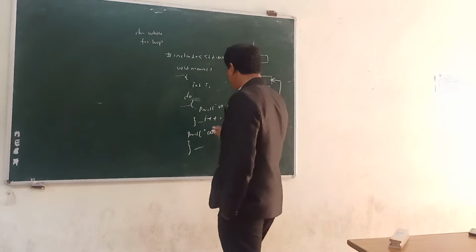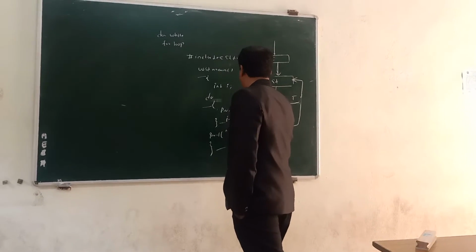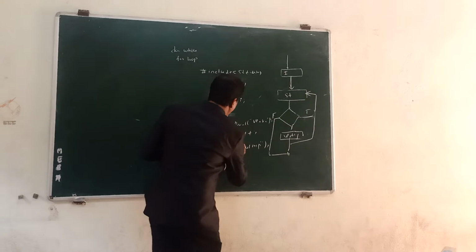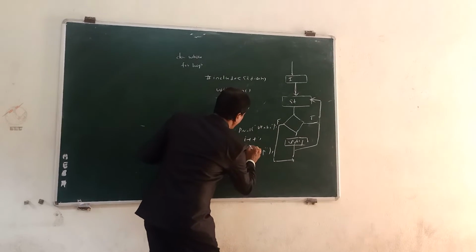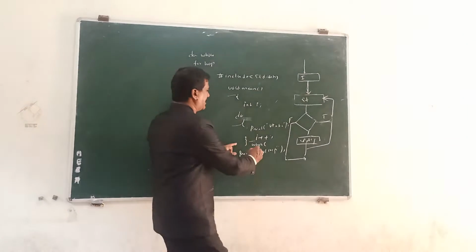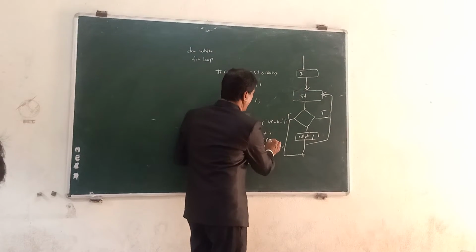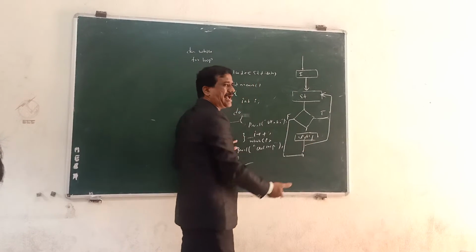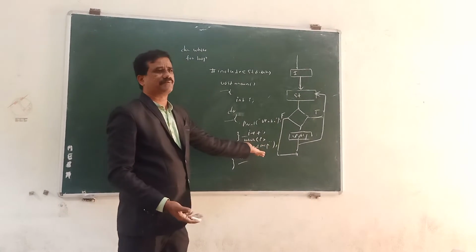So simply write do, then while, I greater than something, some condition.